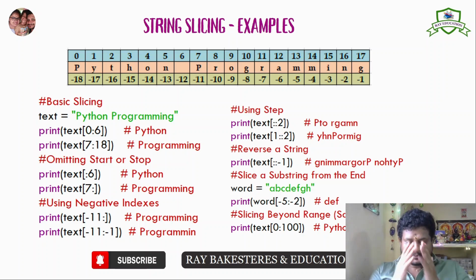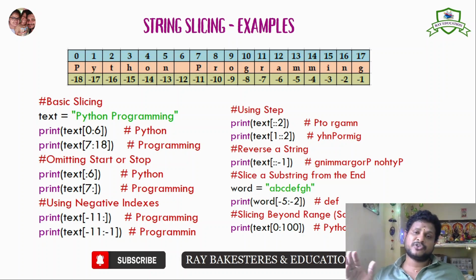So for 0:6, it will start from 0 and end at 5 itself. The 6th index will not be taken. Print text of 7:18. So what is at 7 here? P of programming. For 18, in positive indexing, it is beyond the limit. If you give 20, 25, 30, 35, whatever, it will take up to the ending value. Since we gave 18 here, before that there is 17, so programming is printed fully. So this is the first one, basic slicing.